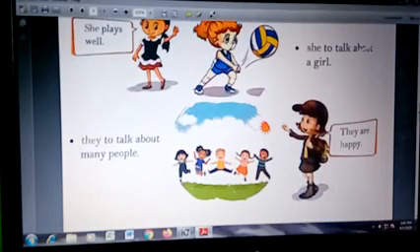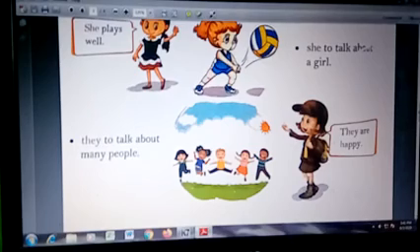Next, you can see here five children are playing and this girl is pointing towards them and saying that they are happy. As I told you, when we talk about many people, we use the pronoun they.